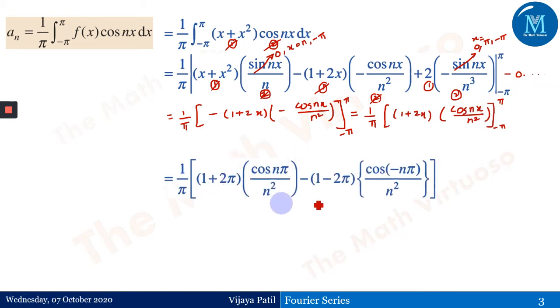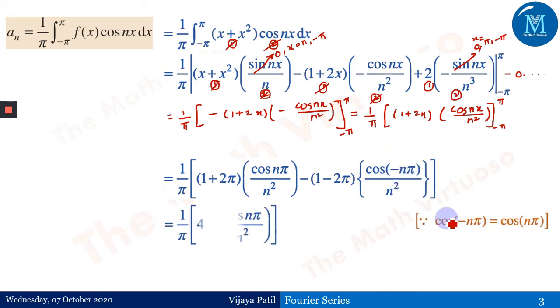And therefore this is the step which I have given you in between. So it is 1 by pi, 1 plus 2 pi cos of n pi upon n square minus 1 minus 2 pi cos of minus n pi upon n square. But we know that cos of minus n pi becomes cos of n pi, and therefore we'll remain here with 1 plus 2 pi.